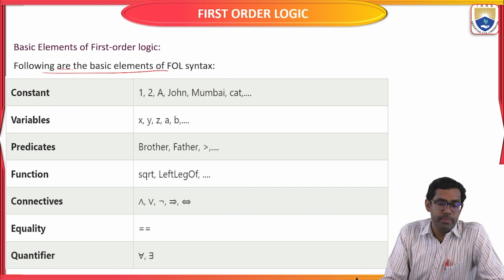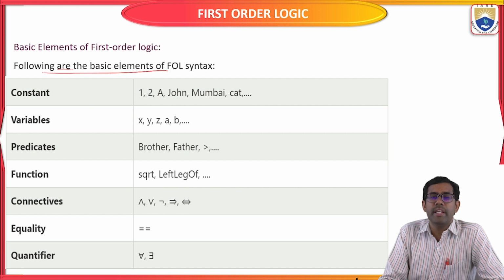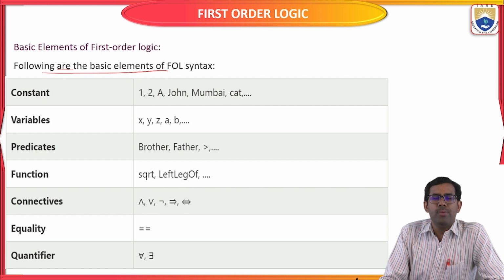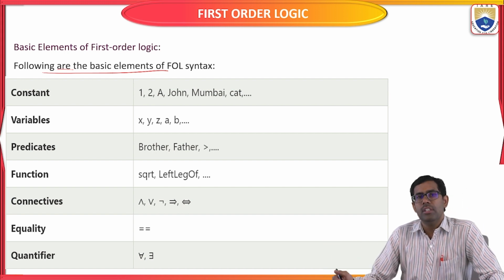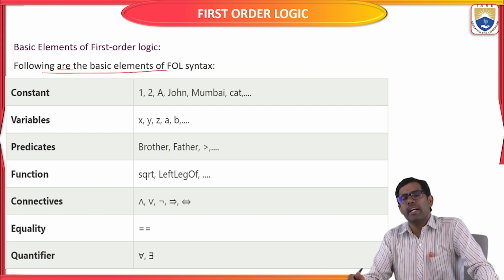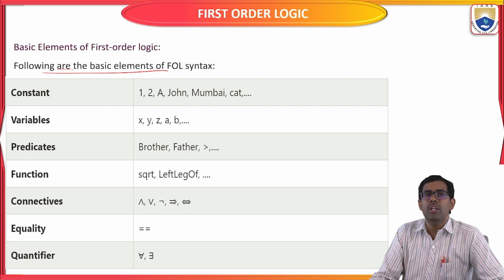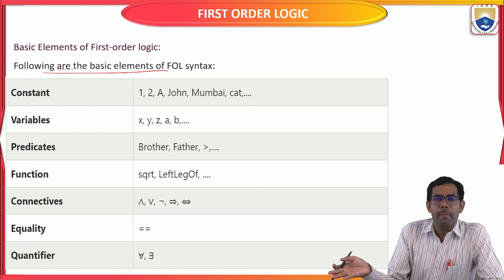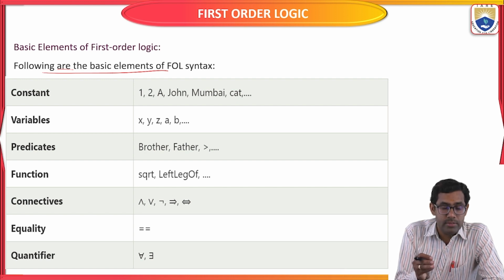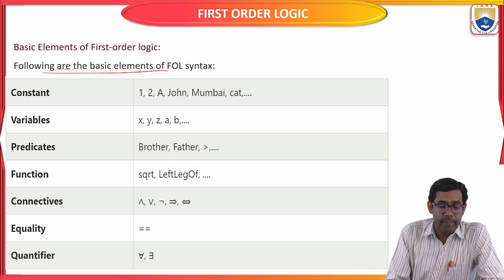Constants: as always, integers, characters, variables with constant values, such as 1, 2, A, John, Mumbai, cat. Single or double characters are considered constant values. Then variables: x, y, z, and a, b.